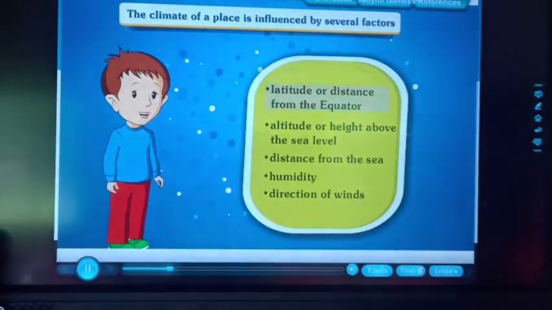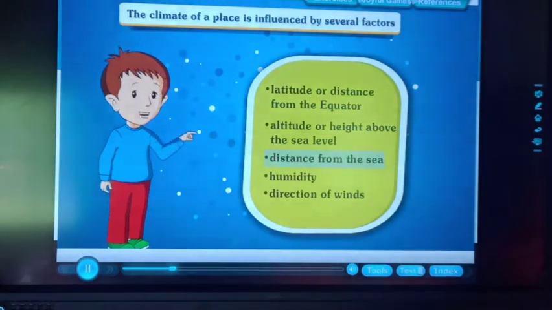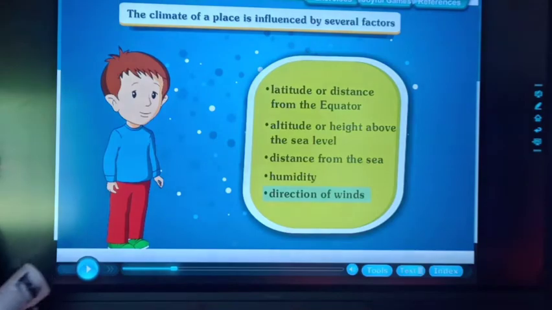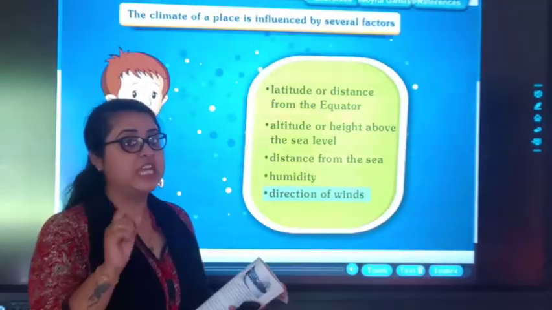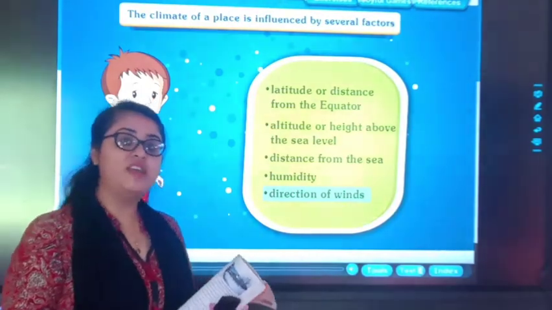Latitude or distance from the equator, altitude or height above the sea level, distance from the sea, humidity, direction of winds. So students, there are 5 factors which affect the climate. Which are they? Let's have a look.